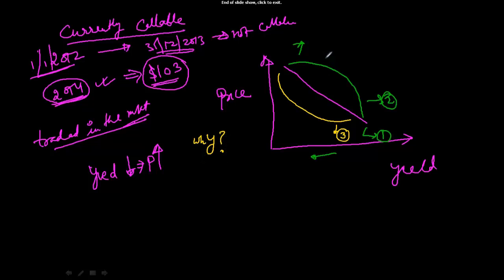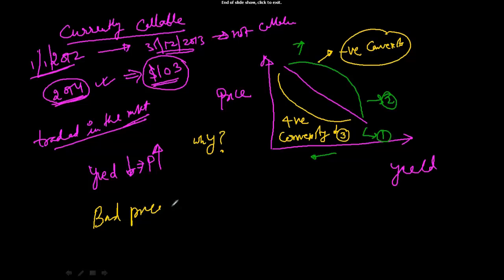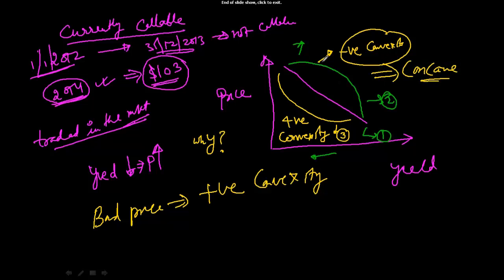It so happens that this green one is called negative convexity. When the bond price changes like this, it is called negative convexity. When the bond price changes like this, it is called positive convexity. In reality, please remember, the bond price follows positive convexity. Negative convexity is nothing but concavity. This is concave, and this is convex. So bond prices follow convexity, or what we say is positive convexity.